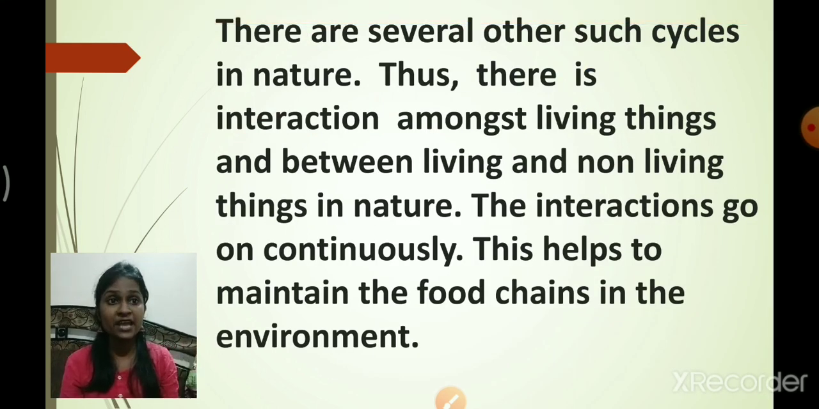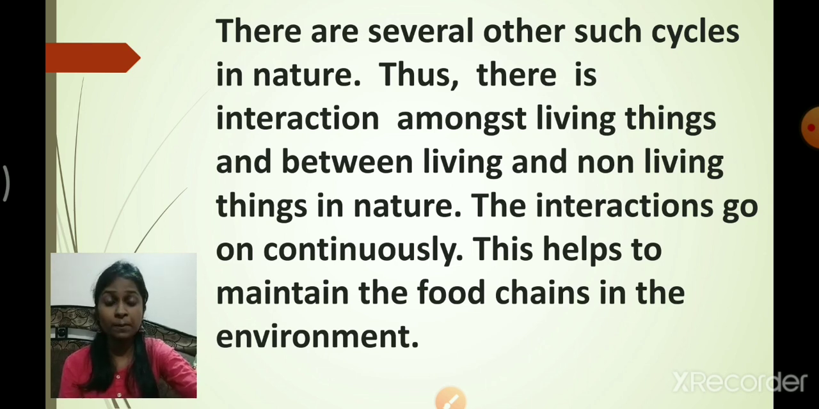There are several other cycles present in nature. Thus, there is an interaction among living things and between non-living things present in nature, and the interaction goes on continuously. This helps to maintain the food chain in the environment, as well as the diversity of the environment. Is that clear now? So living things and non-living things are both dependent upon each other.